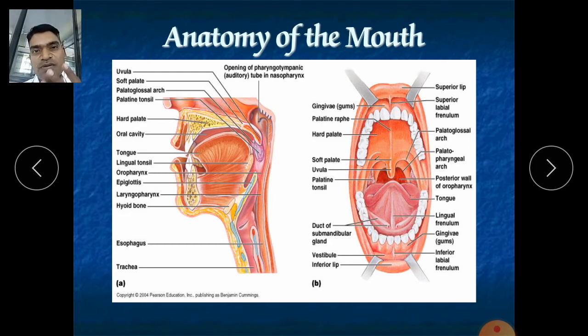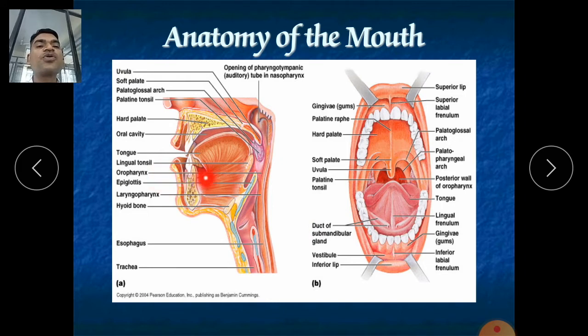There are 3 types of salivary glands. One is the parotid gland. Where is its location? It is just beneath your ear, inferior and posterior to your ear. So this is called the parotid gland. And second is the submandibular gland. Here, this is called the submandibular gland. And just below the tongue, there is the sublingual gland. Here you can see it is just above that.